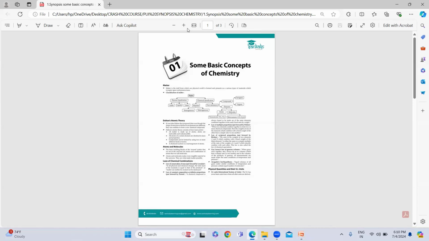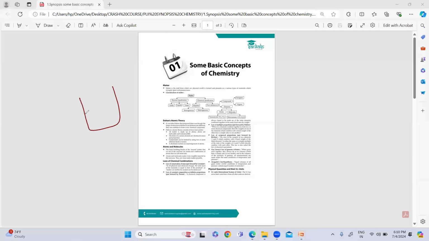Suppose I have a beaker, and I have taken water in that beaker and I have added sugar to that. What will happen if I stir this?